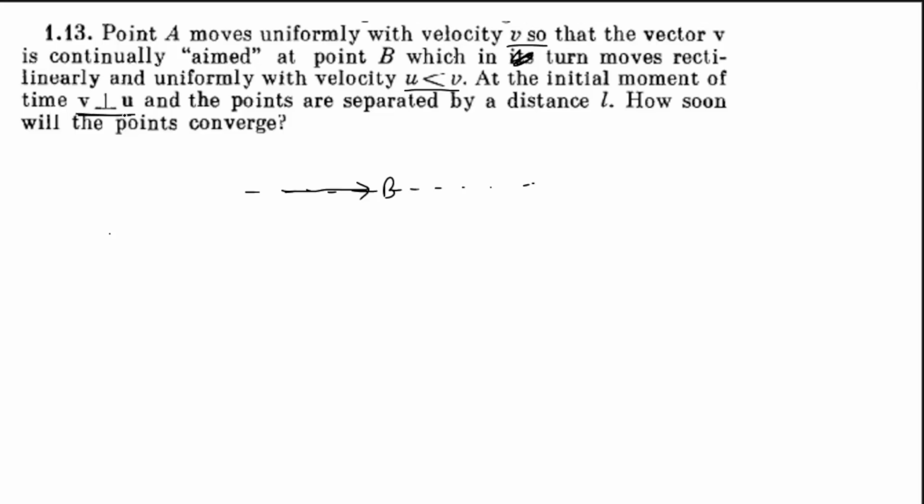And there is one more information given: at the initial moment of time, v is perpendicular to u, and the points are separated by distance l. How soon will the points converge, meaning at what time will they meet? So suppose initially A is here and B is here. Initially their velocities are perpendicular to each other, so A has to go in this direction and B in this direction. Their initial separation is l. Over the course of time, A and B will move such that B will always move along this line, but A will move making sure its velocity vector is always headed towards B.